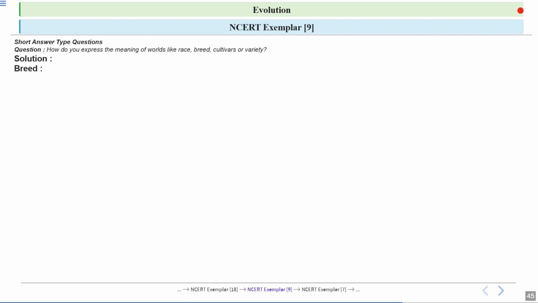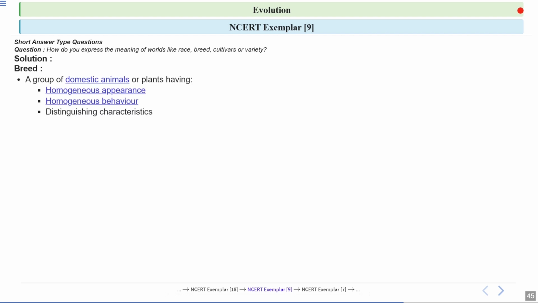Let's talk about breed first. How can you define breed? So breed basically refers to a group of domestic animals or plants that have a similar appearance and behavior. For example, if you look at all dogs of a particular breed, the size, color, and nature would be quite similar. Additionally, they have specific features that distinguish them from other breeds. For example, Jersey cow is known for its high milk production, which is a distinguishing characteristic.